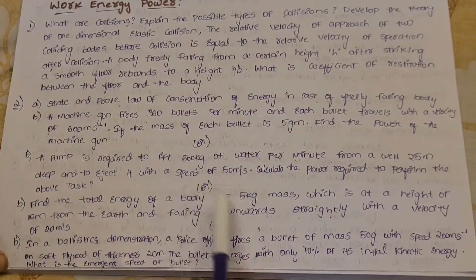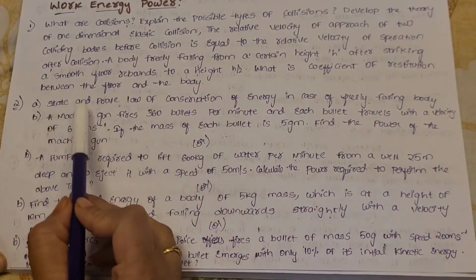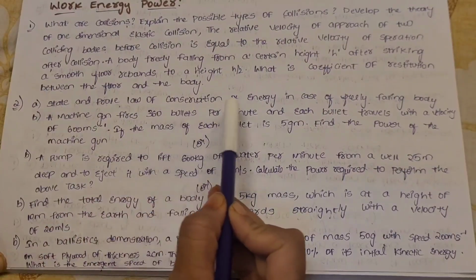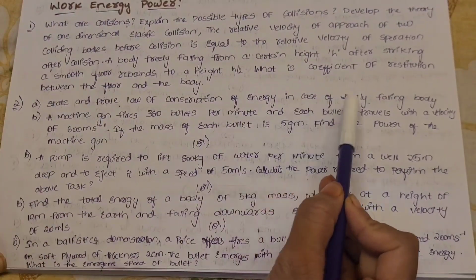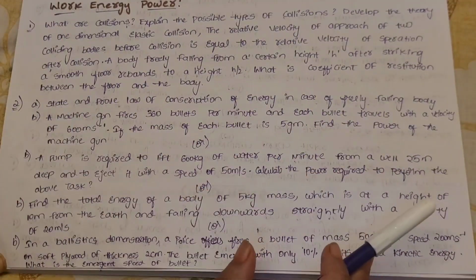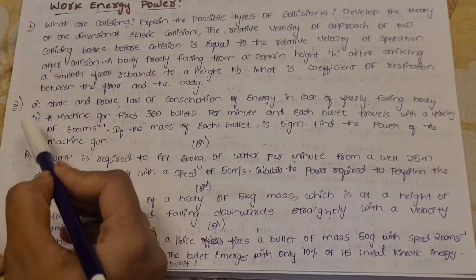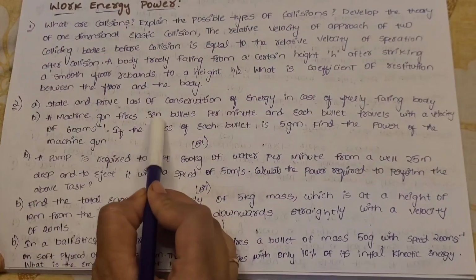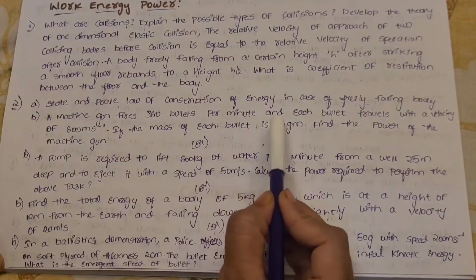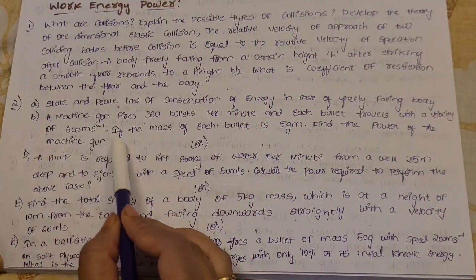And the second question has parts A and B. A is: state and prove the law of conservation of energy in case of a freely falling body. This question is very important, the law of conservation, so don't miss this topic. Next we have a problem: a machine gun fires 360 bullets per minute and each bullet travels with a velocity of 600 meter per second. If the mass of each bullet is 500 grams, find the power of the machine gun.